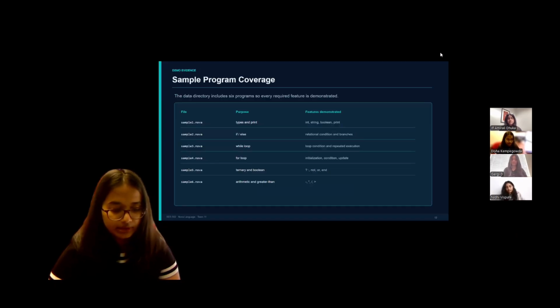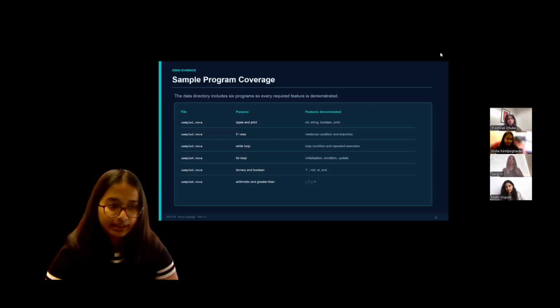We have 6 sample programs covering every required feature. Sample 1 covers the types and prints. Sample 2 covers if else. Sample 3 covers while. Sample 4 covers for. Sample 5 covers the ternary operator and all 3 Boolean operators. And sample 6 was added specifically to cover subtraction, multiplication, division, and the greater than operation.